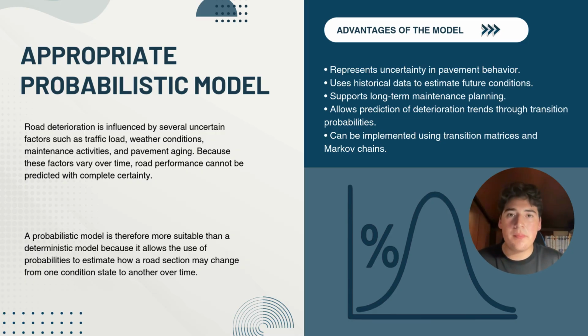In this case, it is appropriate to use a probabilistic model. This is because road deterioration is influenced by several uncertain or random factors, as well as common factors such as the heat, the climate of the road, and also the number of cars that pass through that road every single day. A probabilistic model is therefore more suitable than a deterministic model because it allows the use of probabilities to estimate the future state of the road.